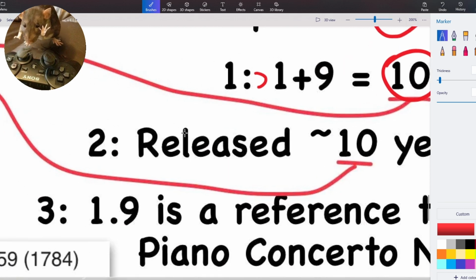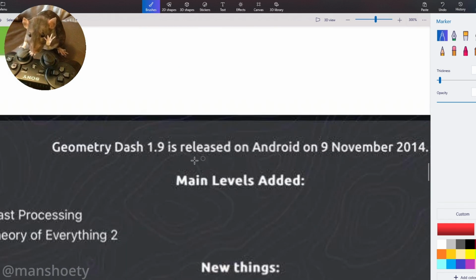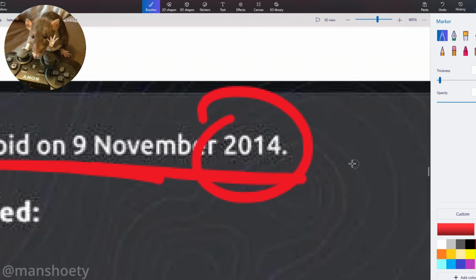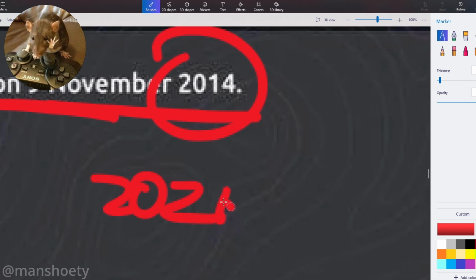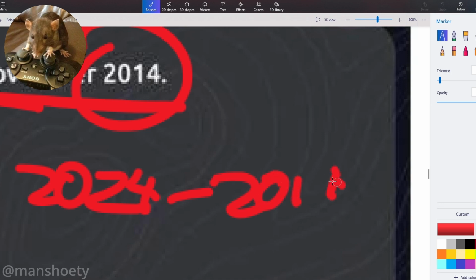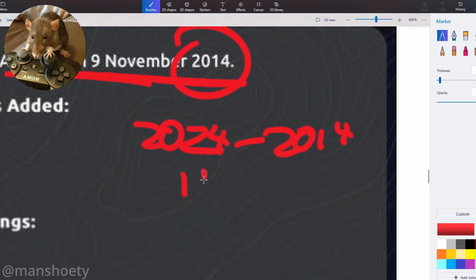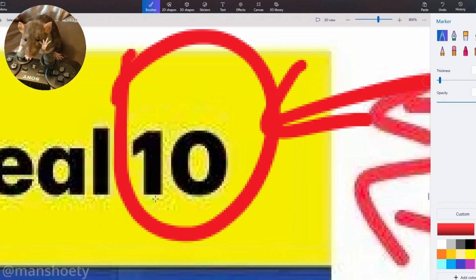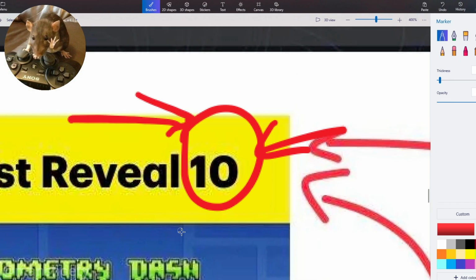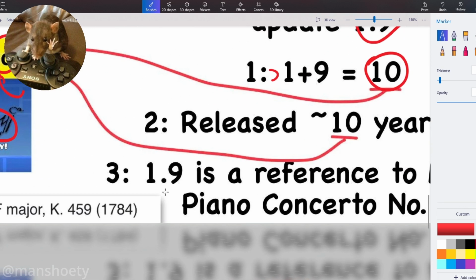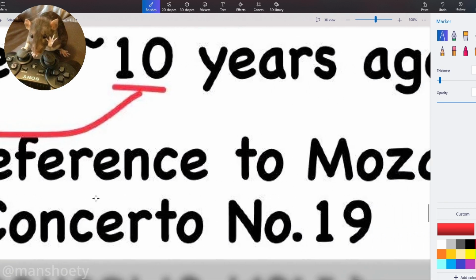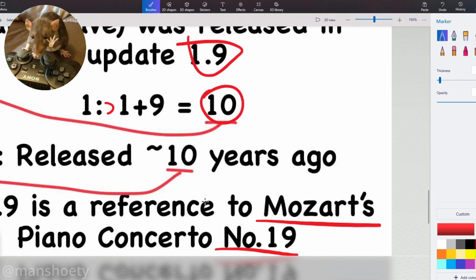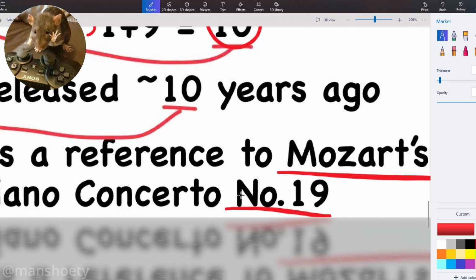Next, we can look at the Geometry Dash 1.9 release date, Android on 9th of November 2014, which we know that 2024 minus 2014 is actually 10. 10 years ago. And again, that's the music library, music reveal number 10. So basically that's definitive proof. And then also 1.9 is actually a reference to Mozart's Piano Concerto number 19. So Rob Top knew this when he made the update. It's actually a reference to Mozart.